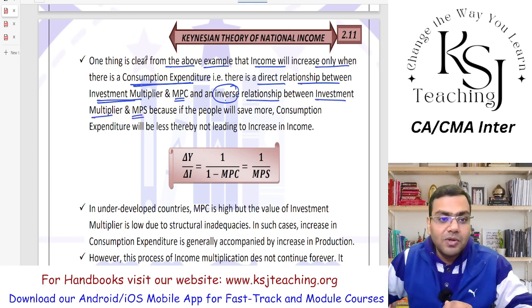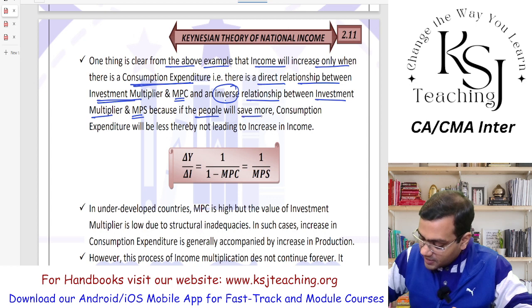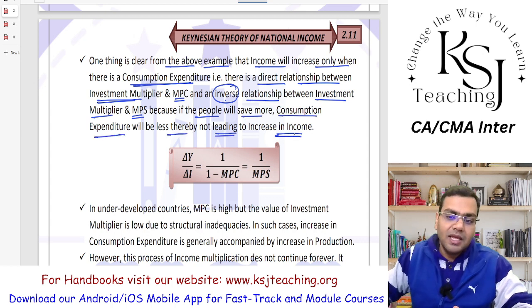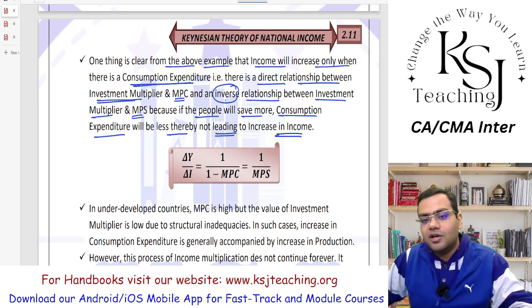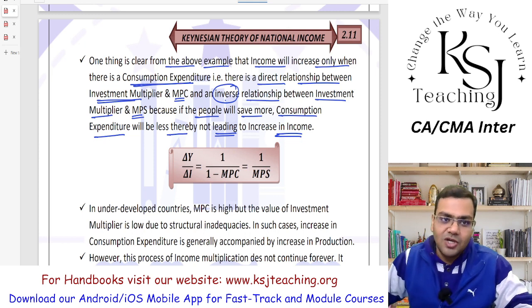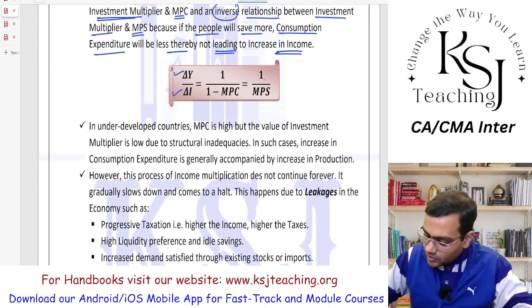And on the other hand, there is an inverse relationship between investment multiplier and MPS, that if you keep on saving more and spending less on consumption, then what will happen? Your investment multiplier will not increase the way it should, right? Because if people save more, consumption expenditure will be less, thereby not leading to an increase in income. If you keep on saving, how will the income increase? No, sir, it is not going to increase. Clear? So delta Y by delta I is equal to 1 divided by MPS. This shows the inverse relationship.